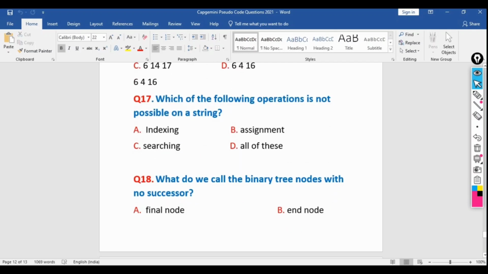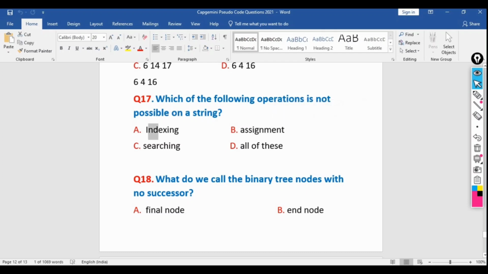So what will be the following operation? Which of the following operations is not possible on a string? Indexing, searching, assignment, or all of these, which one is not possible? As we discussed earlier, the value at an index we cannot change. Once it is assigned, it's assigned. We cannot change the value inside the string. So we cannot do the assignment operation.